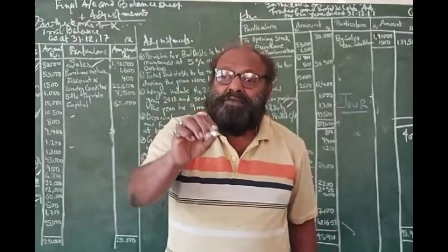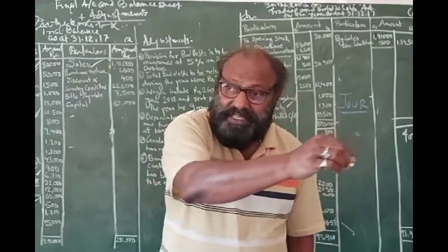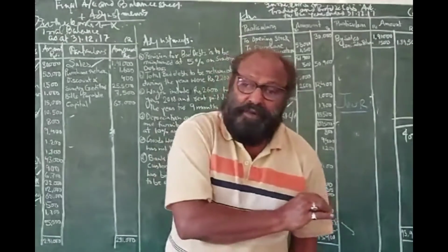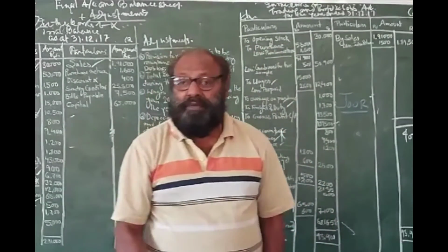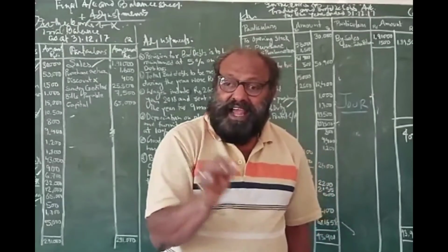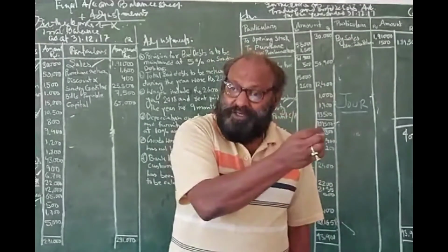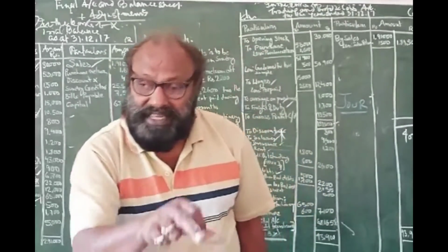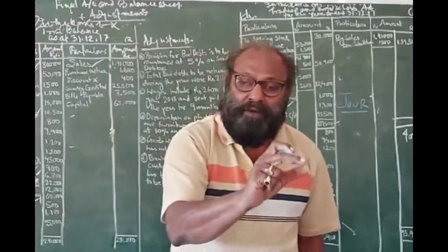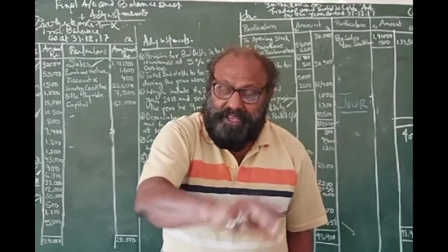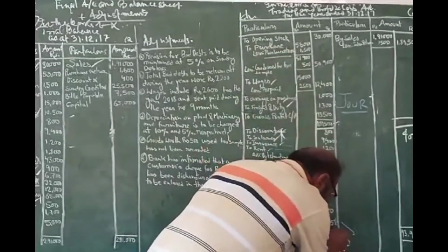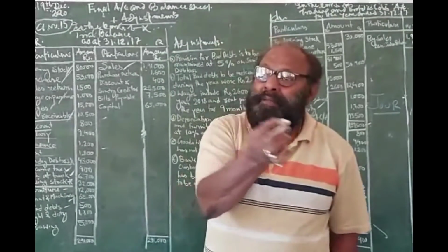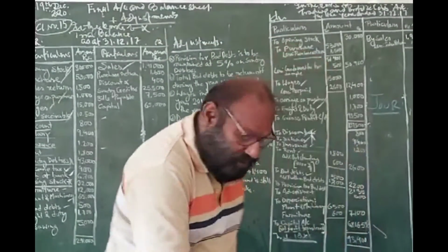From the gross profit, we deduct administrative expenses and selling and distribution expenses. Thereby, we get the trading profit of the organization. To that trading profit, we add financial gains and we deduct financial loss, and thereby we get the net profit of the organization. From the net profit, we should deduct income tax, and that is the genuine amount that remains in the business. For income tax you may have another part over here, or you may deduct it straight from the capital.